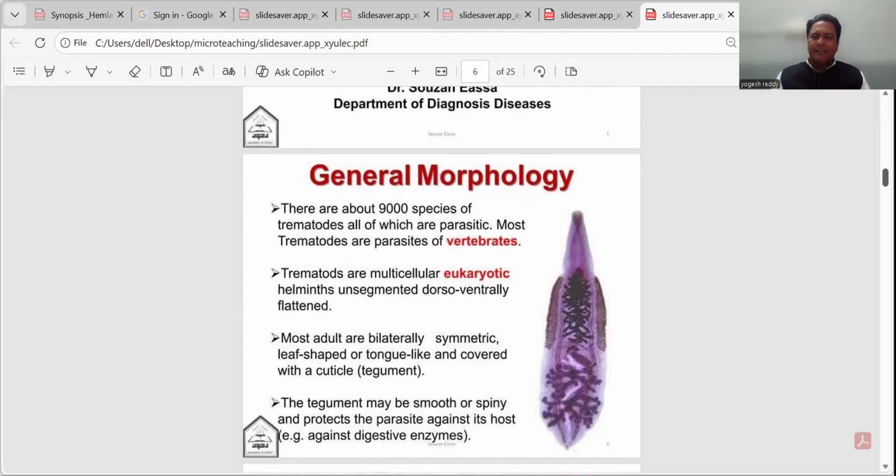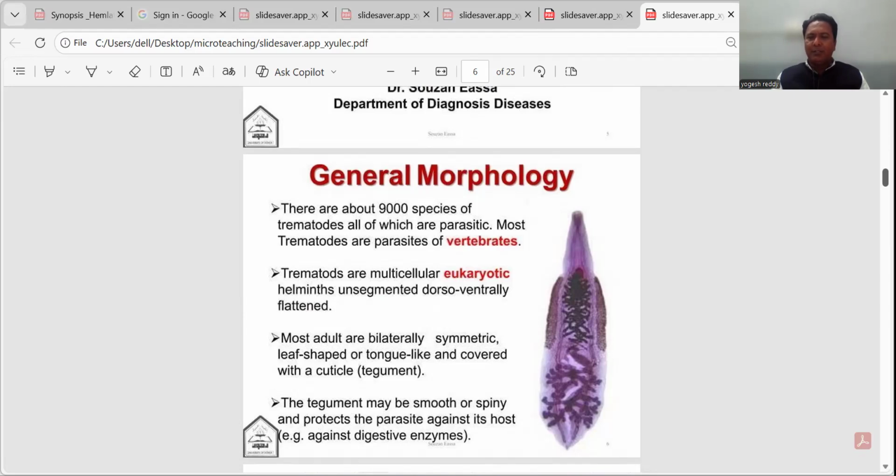This particular parasite has a leaf-like structure and is found in the liver of many vertebrates, including humans. There are about 9,000 species of trematode, all of which are parasitic. Most trematodes are parasites of vertebrates. Trematodes are multicellular eukaryotic helminths, unsegmented and dorso-ventrally flattened. Most adults are bilaterally symmetrical, leaf-shaped, and tongue-like, and covered with cuticle. The tegument may be smooth or spiny and protects the parasite against the host.